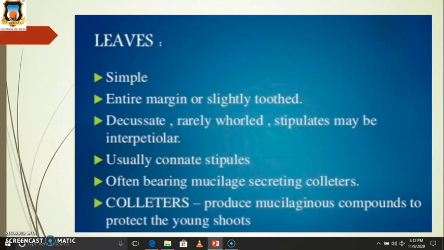Then leaves. The leaves are simple, opposite, decussate. Their margins are entire as well as slightly toothed. They are decussate or rarely whorled. Then their stipules are crenate.